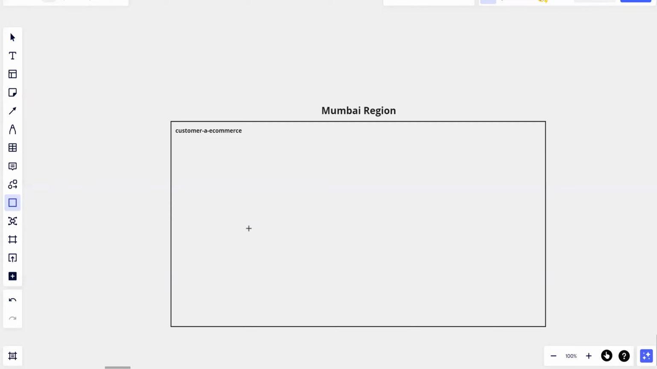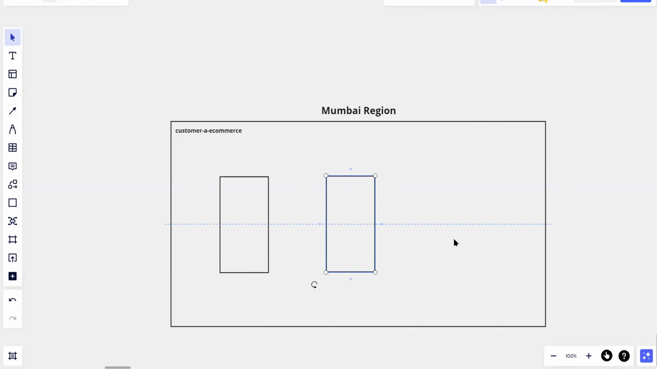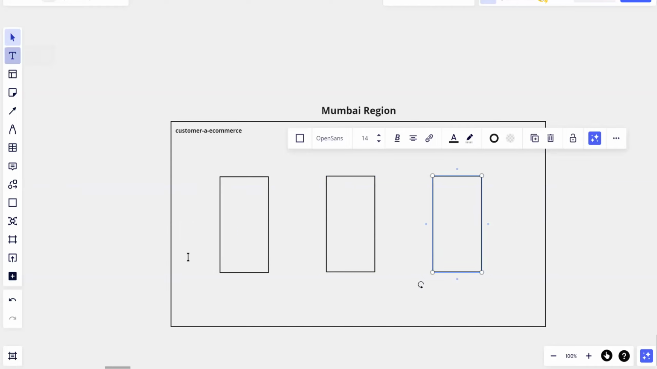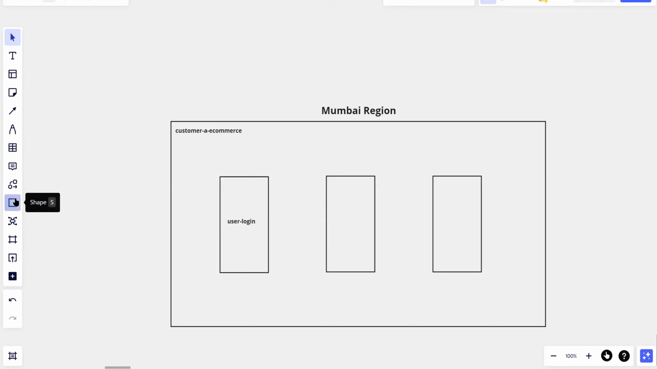So, for example, he wants to host 3 servers. Let's assume 3 Linux servers. And in all the 3 Linux servers, we are running 3 different applications, and one of the applications, since it is an e-commerce, is user login. You have an application called user login that is running here. This is a server.